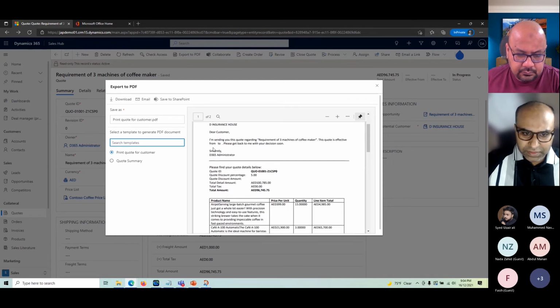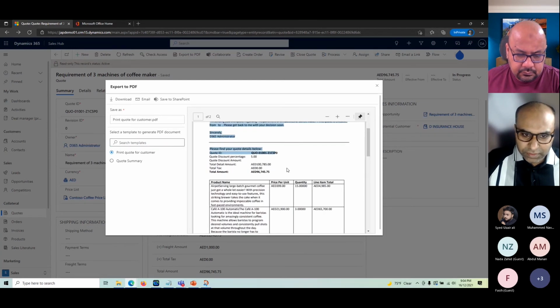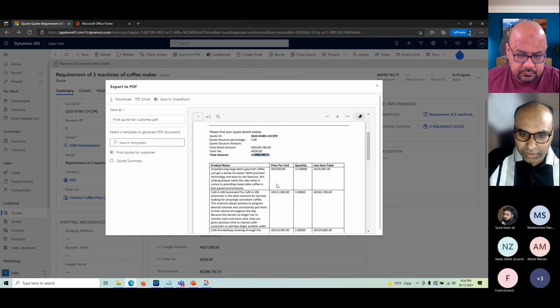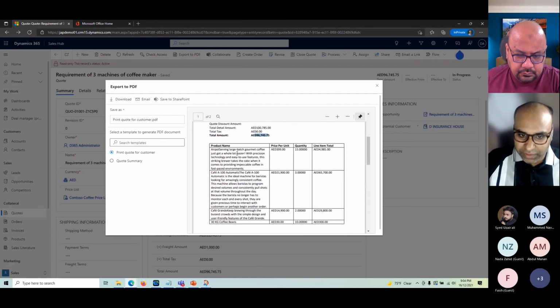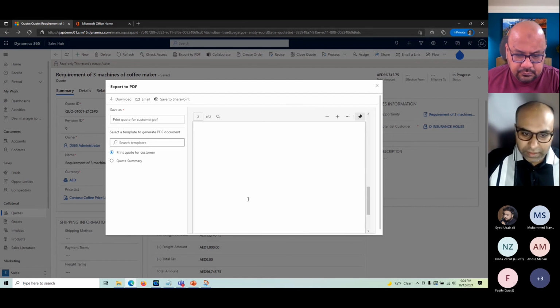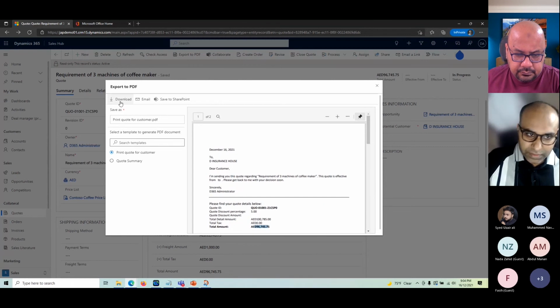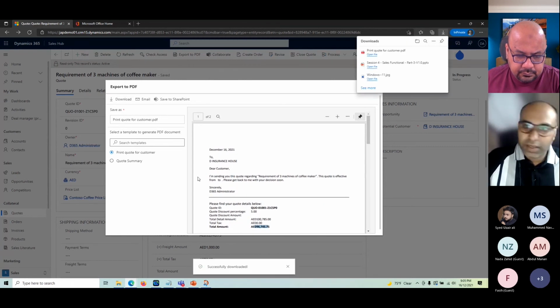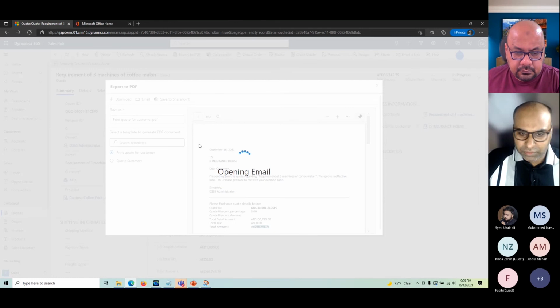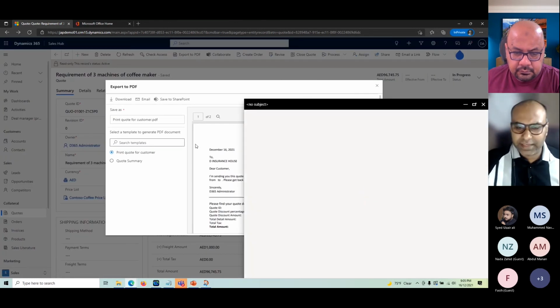You see this has some default text for the email, and then the quote information, the number, the discount percentage, the total amount, and then the line items with the product description. I can download it as a PDF if I want to. I can save it to SharePoint if I want to save it on our document management system, or I can click on email and send it as an email. Basically, it will just go as an attachment.